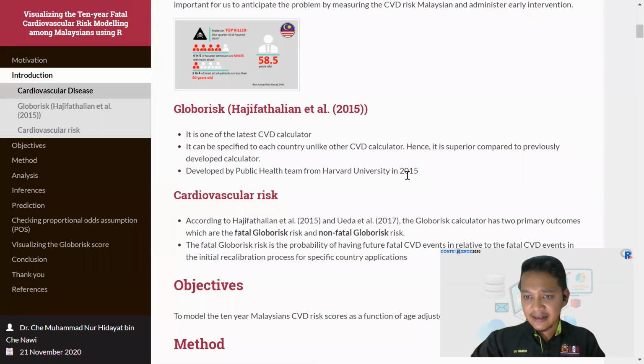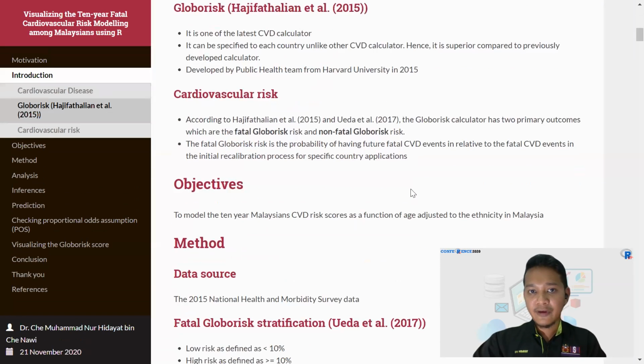To estimate the cardiovascular risk, we use the global risk calculator. It was developed by the public health team at Harvard University in 2015. It is the latest CVD calculator that was developed, and it can be specified to each country, unlike other CVD calculators, which makes it superior to the previously developed CVD risk calculators.